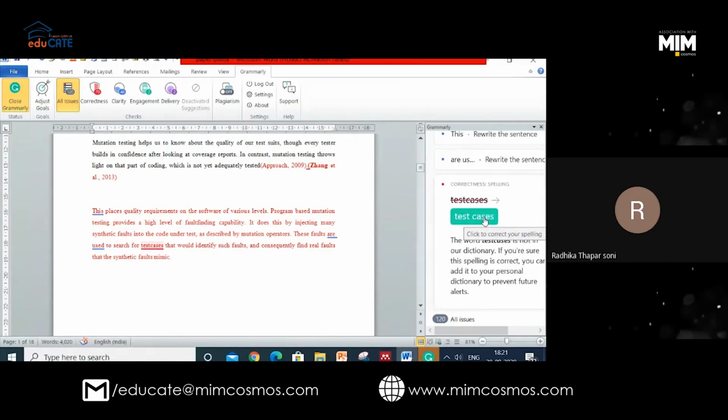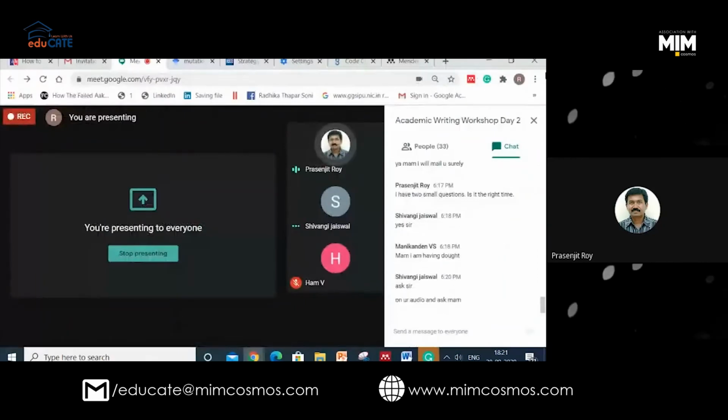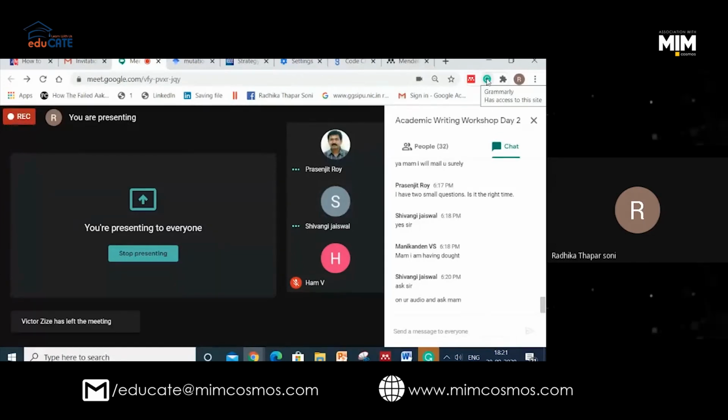Why is it coming? Can you see the Web Importer plugin of Grammarly here? You have added it because when it asked you for permissions, you gave permission. If it is not coming on your toolbar like this, just check from here.